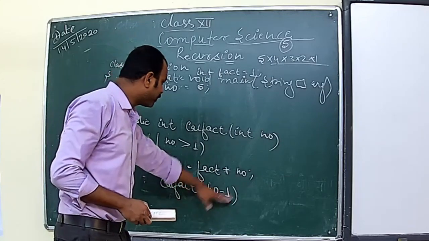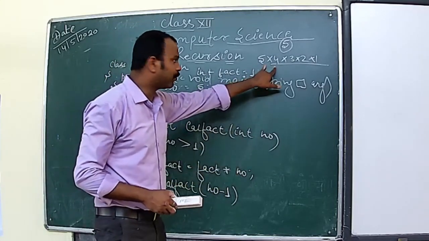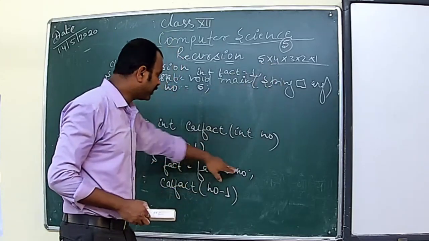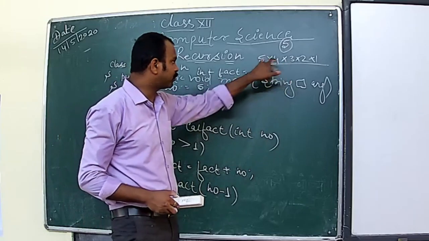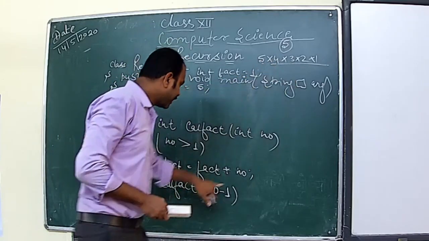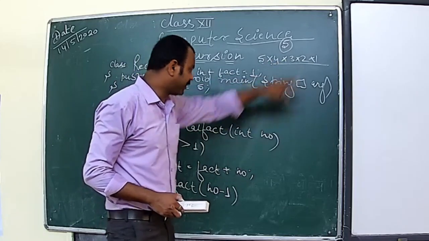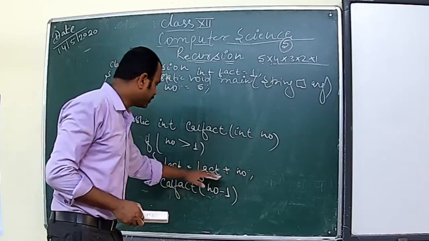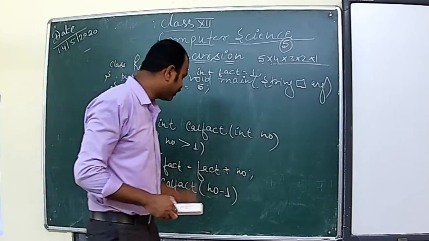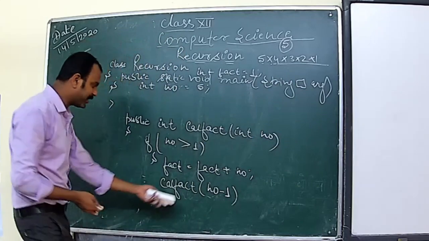So when it will become 4, then only 5 into 4. Okay, so 5 into 4, 20, then 20 into, again it is decremented by 1, number minus 1, so it will become 20 into 3, 60, then again it will go 60 into 2, 120. So again 120 into 1, same. So this is how it is working.